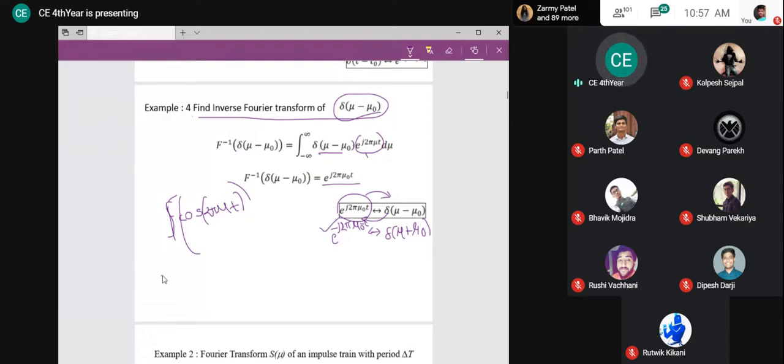Right? The meaning is, can I represent this Fourier transform as a summation of exponentials? I want to find out the Fourier transform of e raised to j theta, where theta is omega t, and omega t is 2 pi mu t, plus e raised to minus j 2 pi mu t.